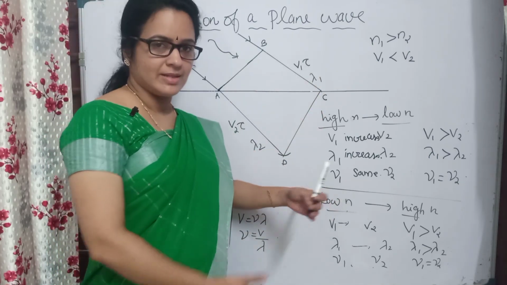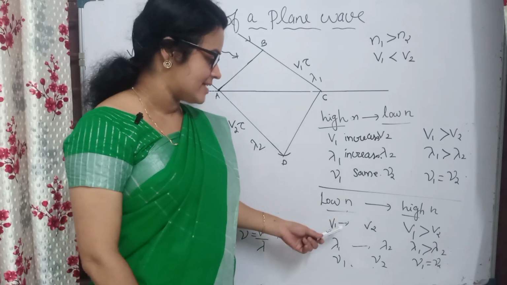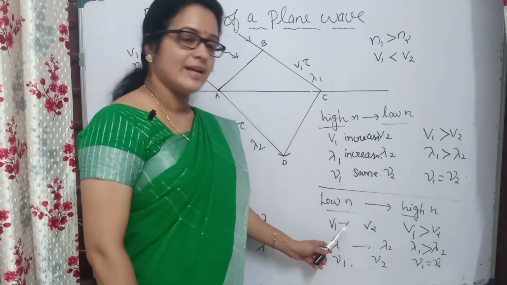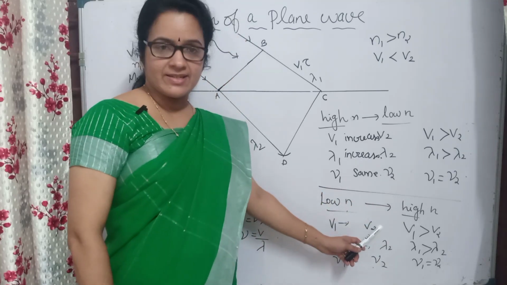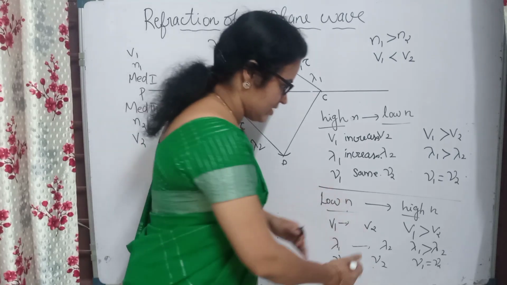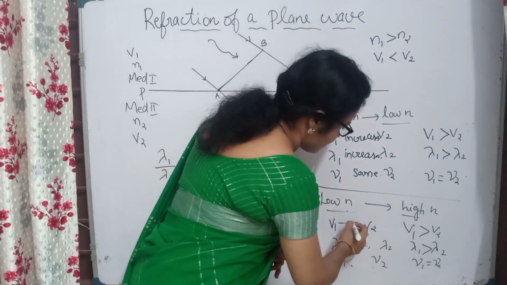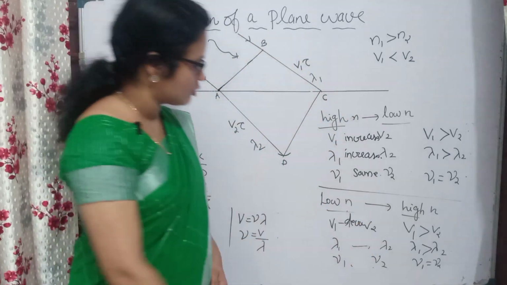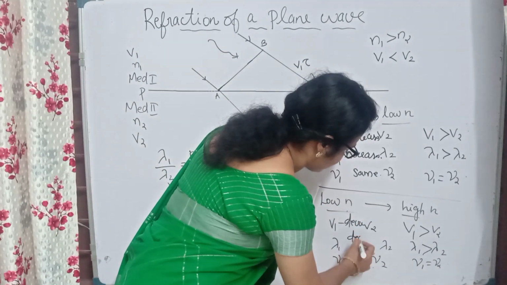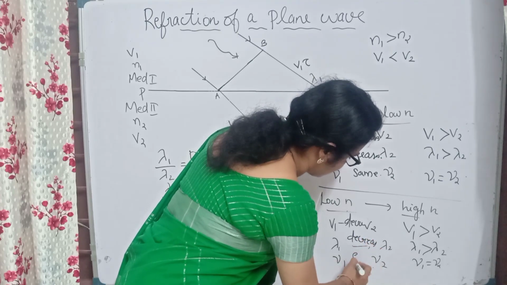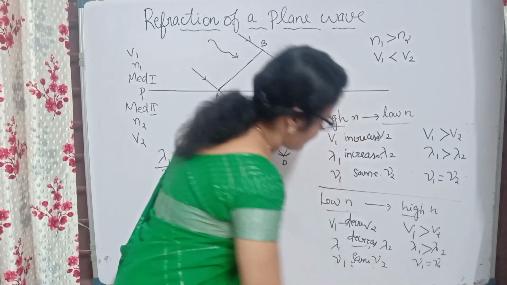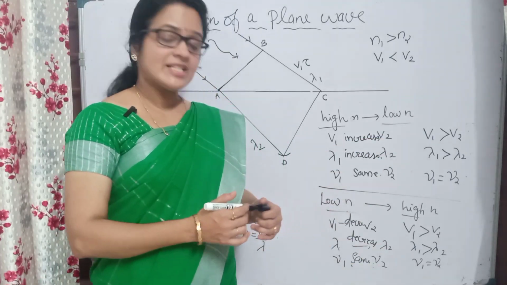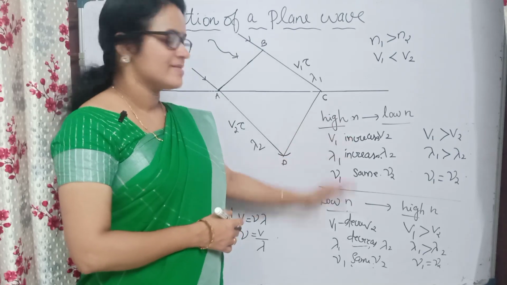Now we can consider the previous case also. In that case the light was traveling from a lower refractive index to a higher refractive index. In that case the velocity decreased, right? v1 is greater than v2, that means the velocity decreased. And the wavelength was also decreased, right? Then the frequency was the same. So that was the case of a lower refractive index medium to a higher refractive index medium. These points you have to remember.